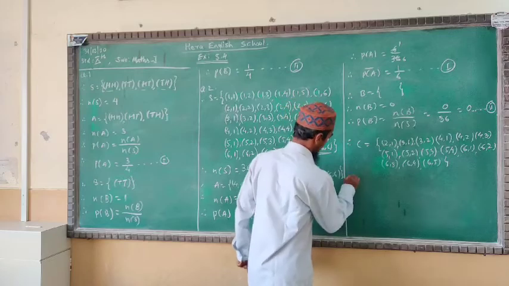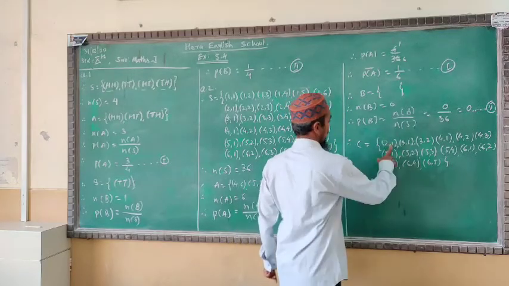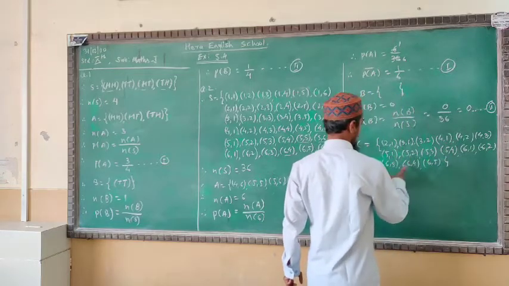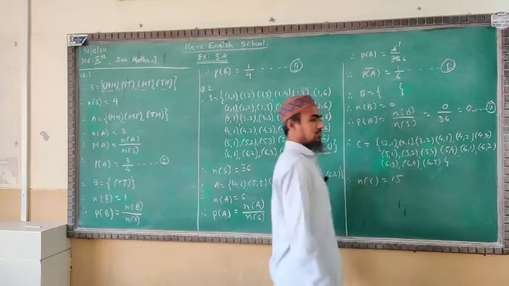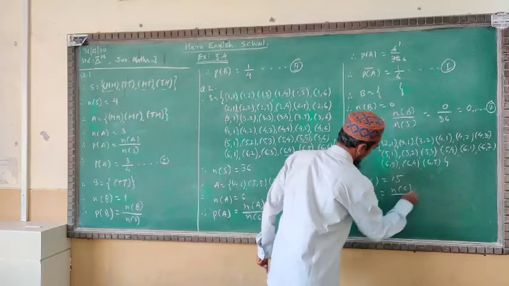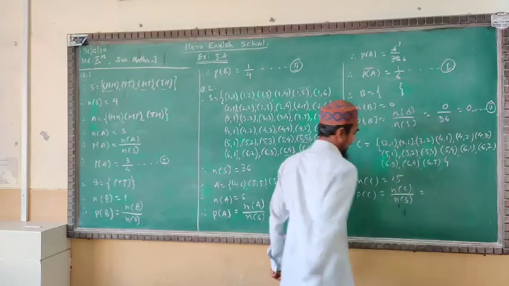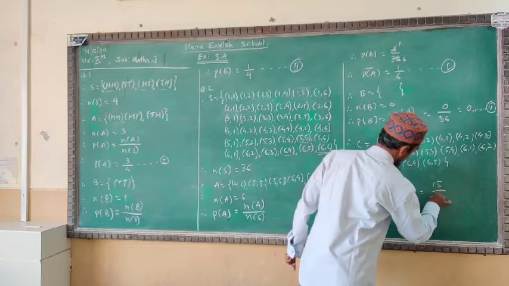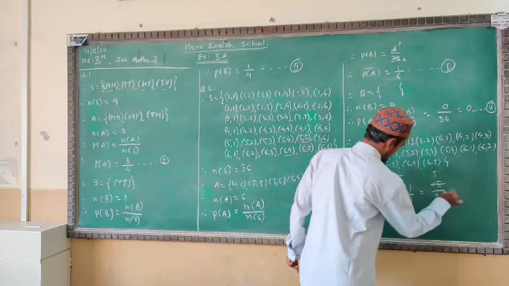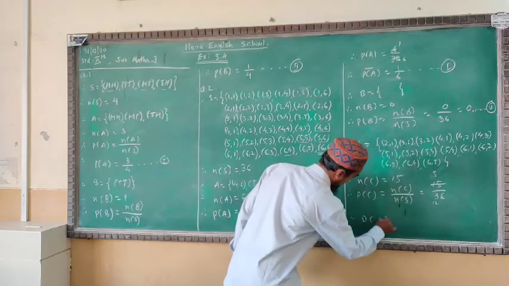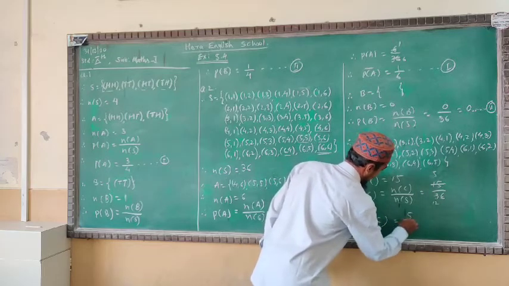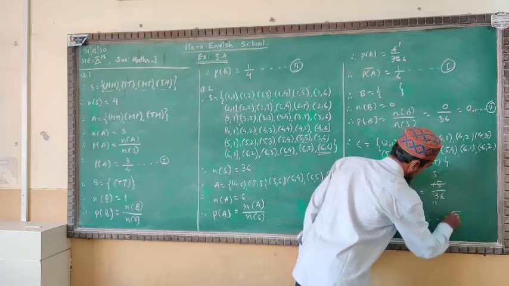See very well. Now count it, n of C: 1 2 3 4 5 6 7 8 9 10 11 12 13 14 15. We got n of C as 15. Now continue. Probability of C is equal to n of C divided by n of S. See very well, n of C is 15 and the sample space is 36. We can divide by 3: 3 fives are 15, 3 ones are 3, 3 twos are 6. Therefore you will get the probability of C is equal to 5 upon 12.